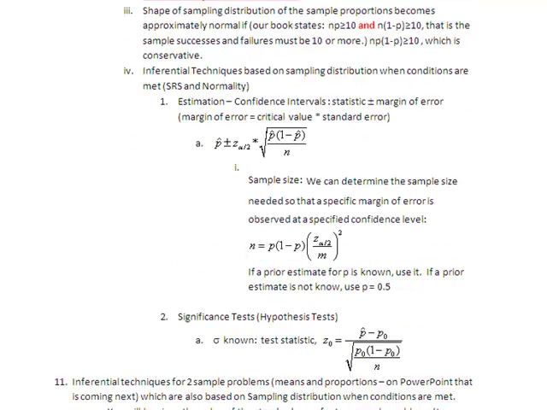Now, for tests of significance, to find our test statistic, again, we'll always be in Table A when we're dealing with proportions. It's just p hat minus p naught, the value of our proportion in the null hypothesis distribution, divided by the standard error of our null hypothesis distribution. So we'll use that value in the null hypothesis in our standard error: p naught times 1 minus p naught over n, and take the square root of that quotient.